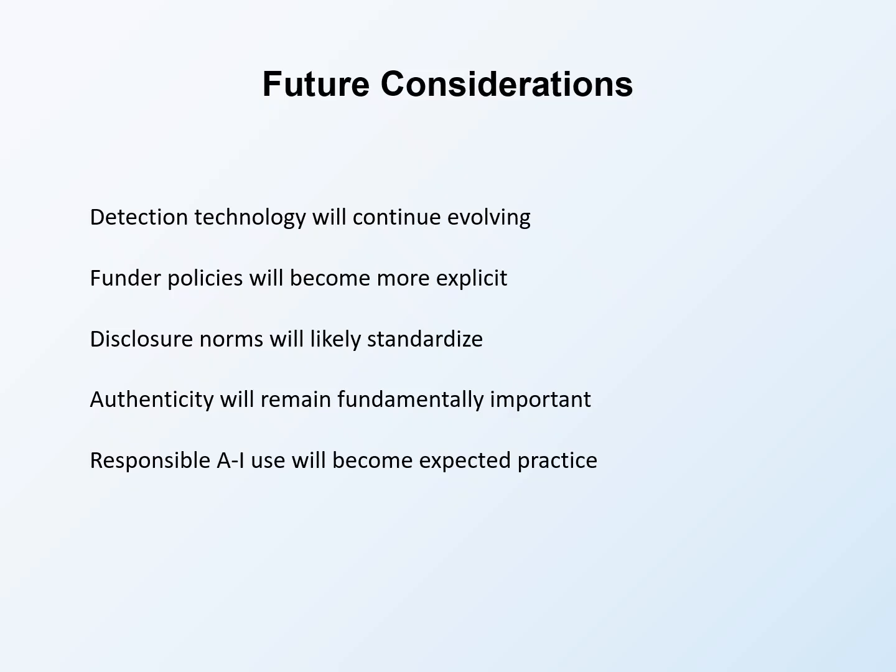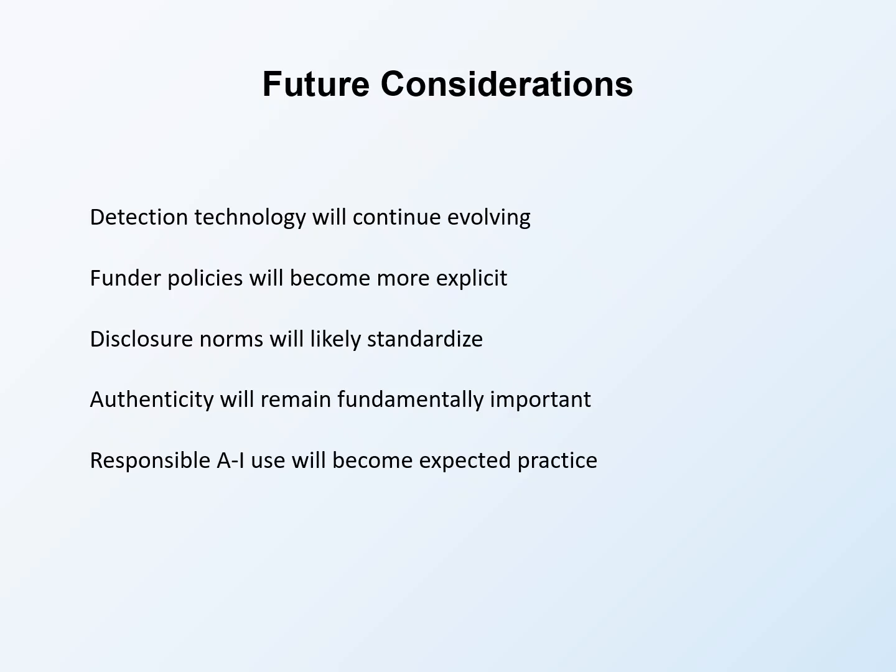Funder policies will become more explicit as the implications of AI in grant work become clearer. Currently, most funders have not articulated specific policies. Expect more explicit guidance to emerge over time. Monitor developments among your key funders. Disclosure norms will likely standardize as the field develops shared expectations about appropriate transparency. What seems unusual now may become routine practice. Participating in professional conversations about these norms helps shape their development.